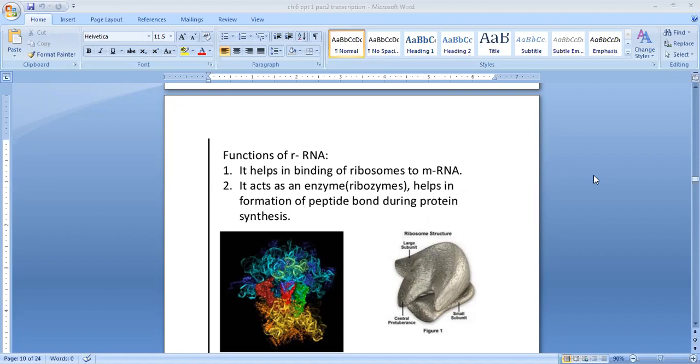So you can see this figure 1, ribosome structure. You can see there is a small subunit down, the large subunit on top, and in front you can see the central protuberance. Clear? So this is the ribosome structure.